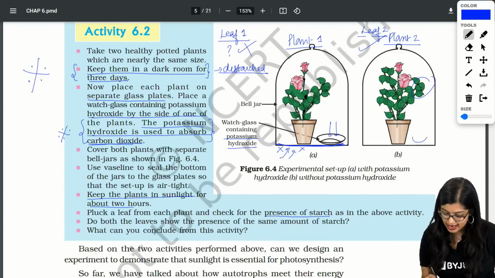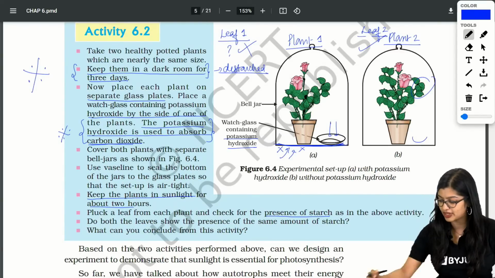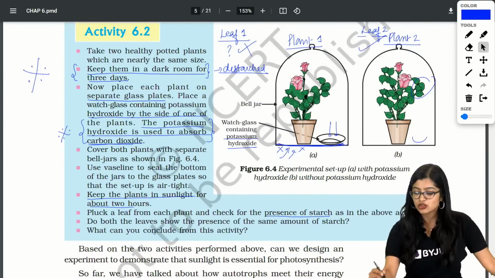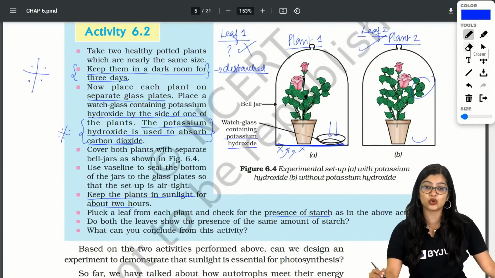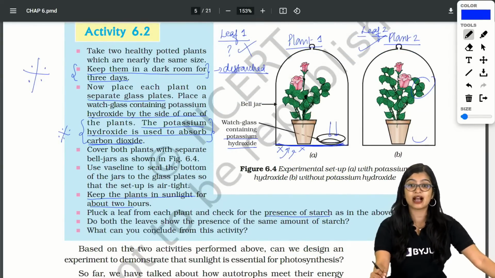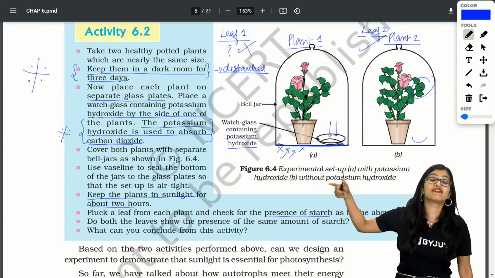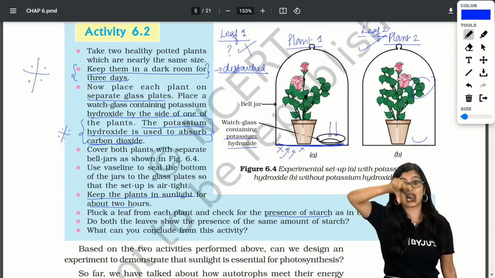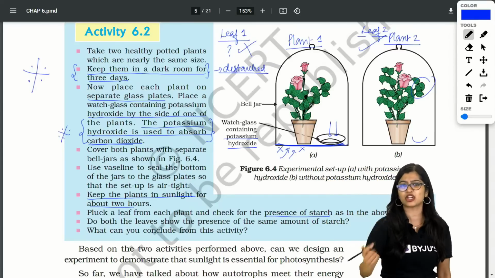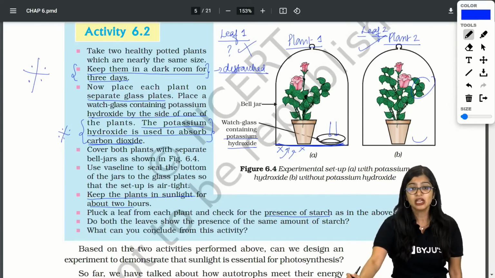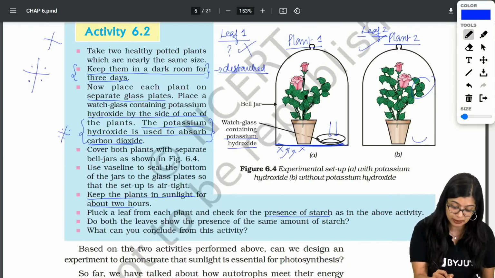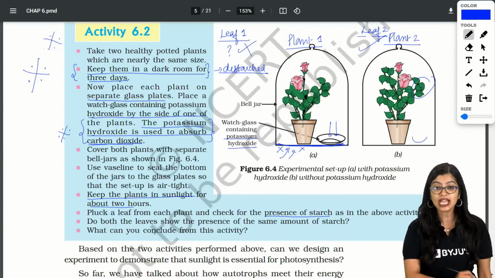Now in this case, what are they asking? What can you conclude from this experiment? So can you tell me what we can conclude? Ma'am, will this activity come? They will ask you a modified version of this activity. If you remember, they gave you one with a living plant and a dead plant. I think it was in your practice paper. So this activity is very, very important. Please star mark this.